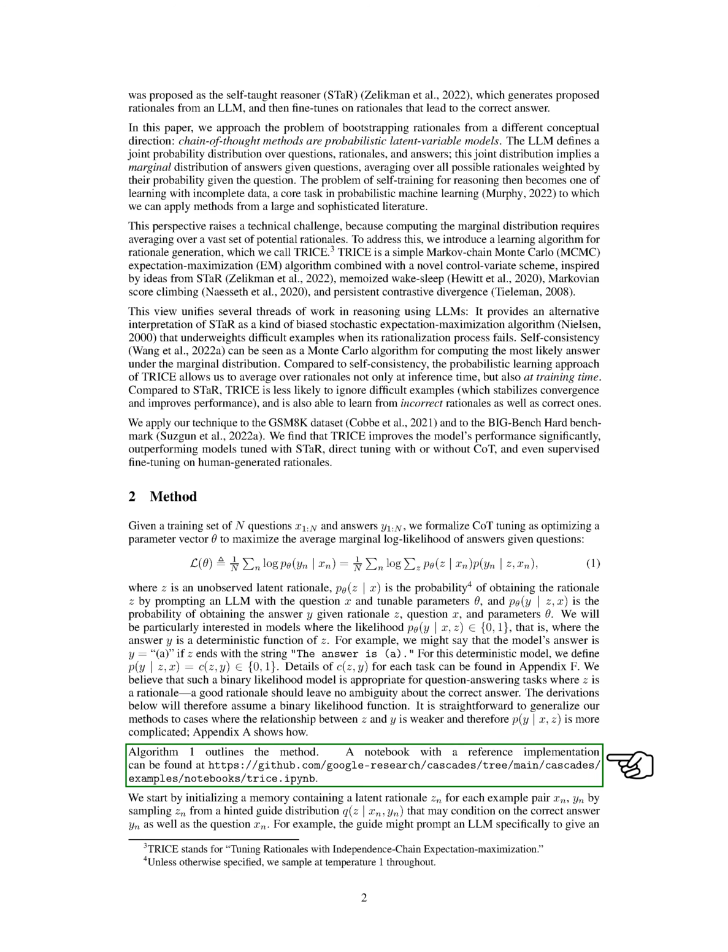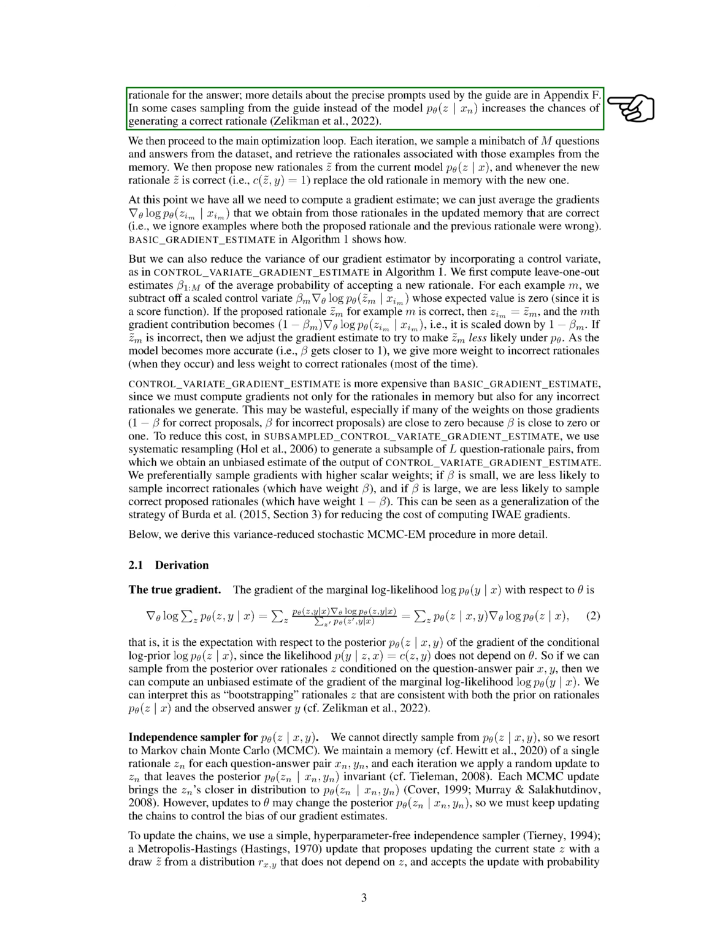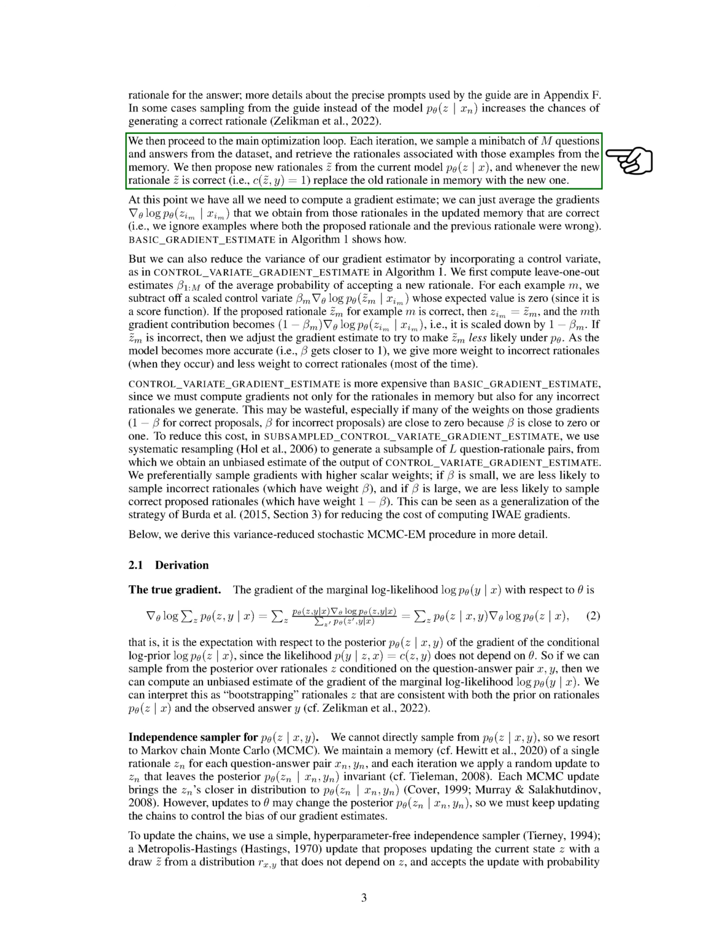We start by initializing a memory containing a latent rationale for each example pair by sampling from a hinted guide distribution that may condition on the correct answer as well as the question. For example, the guide might prompt an LLM specifically to give a rationale for the answer. In some cases, sampling from the guide instead of the model increases the chances of generating a correct rationale. We then proceed to the main optimization loop.